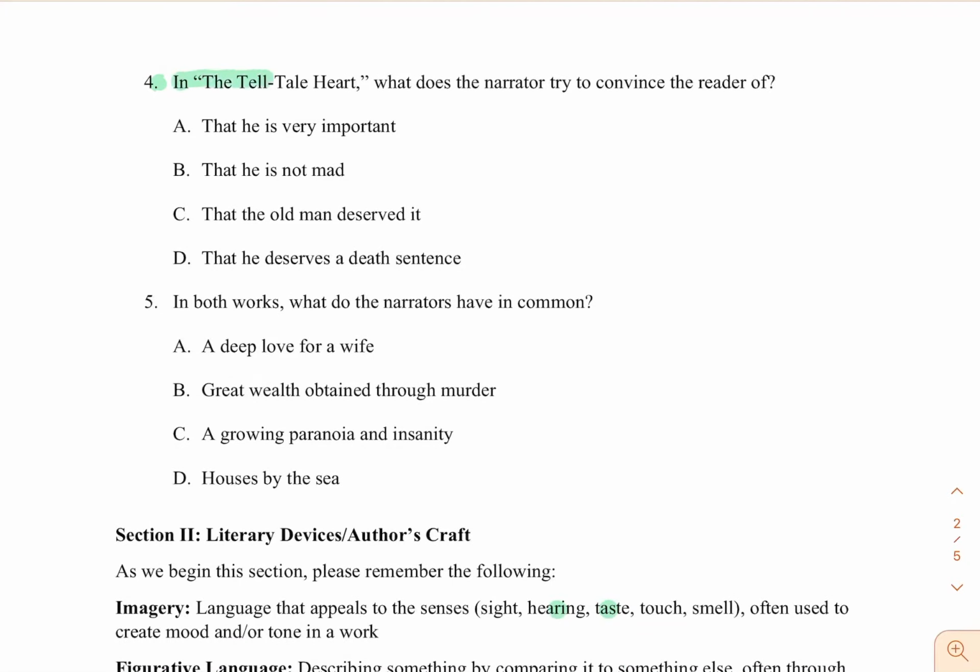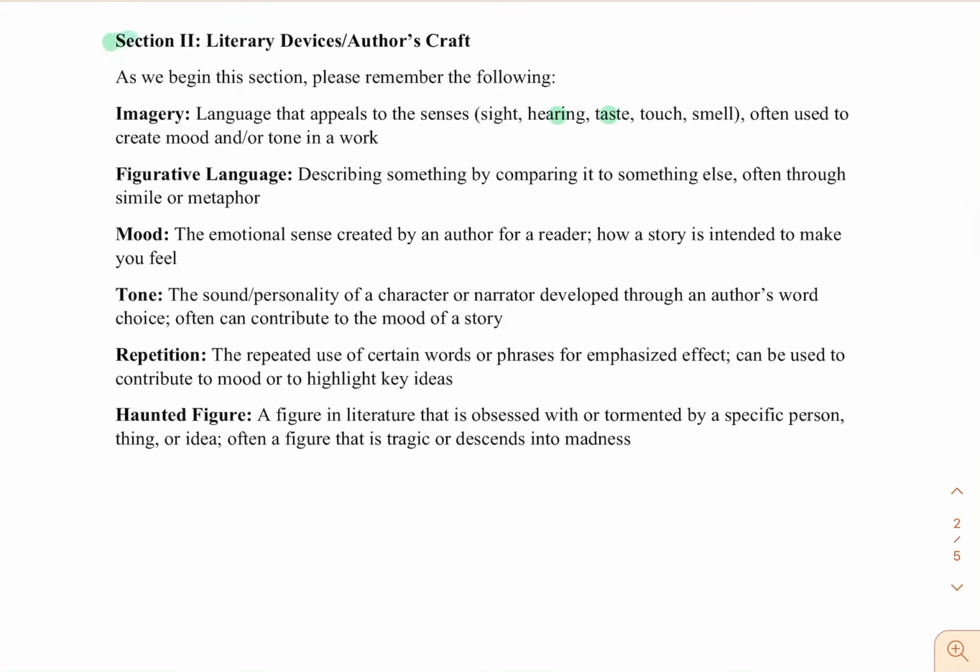4, in The Telltale Heart, what does the narrator try to convince the reader of? A, that he is very important, B, that he is not mad, C, that the old man deserved it, D, that he deserves a death sentence. 5, in both works, what do the narrators have in common? A, a deep love for a wife, B, great wealth obtained through murder, C, a growing paranoia and insanity, D, houses by the sea. Okay. Section 2, literary devices or author's craft.